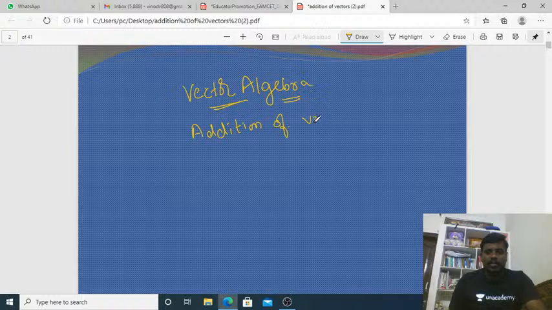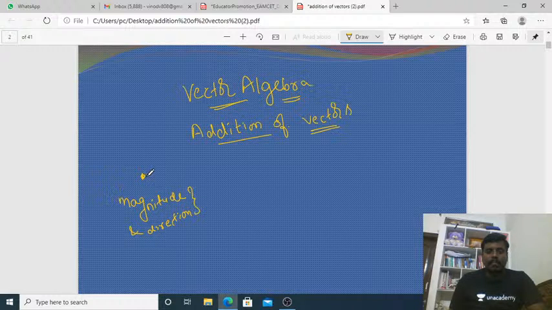Addition of vectors. When we take addition of vectors, first, what is meant by a vector, and what is meant by a scalar? Suppose a particle or an object has direction and magnitude, this quantity is nothing but a vector.